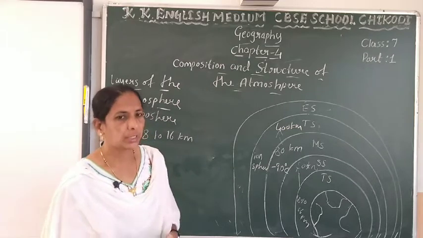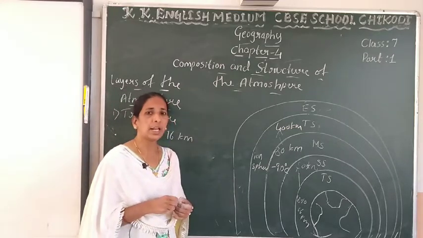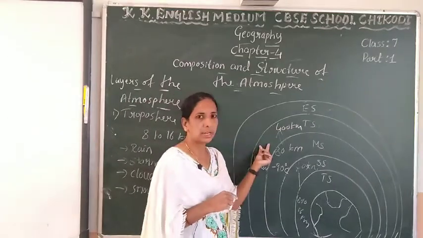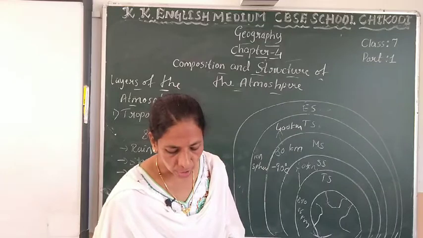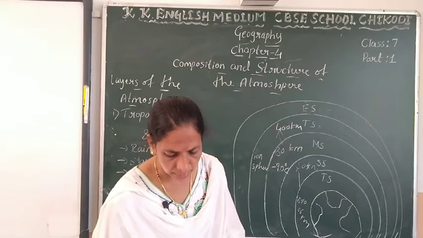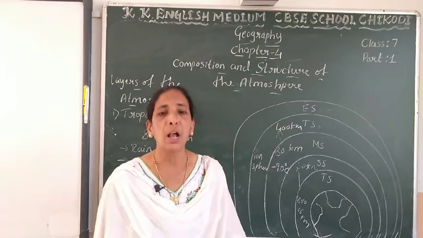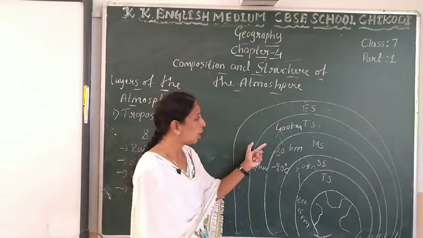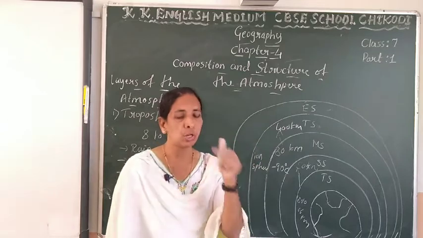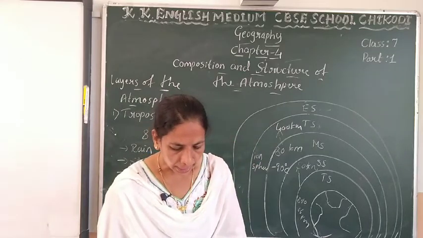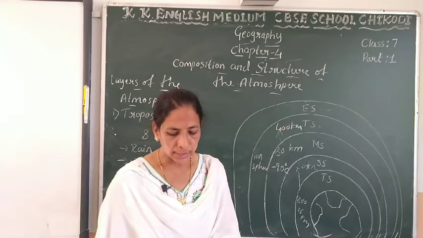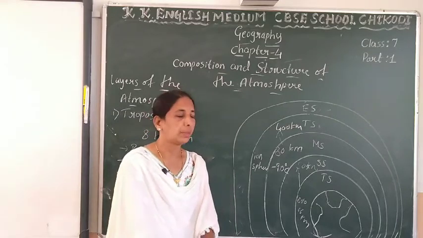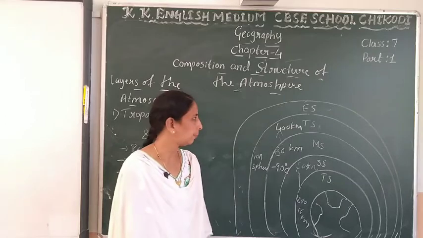Here the International Space Station orbits. It reflects radio waves back to earth. Communication satellites also orbit here, the space station orbit, this one.